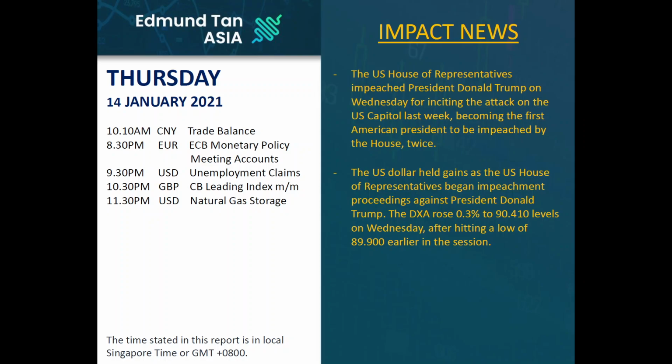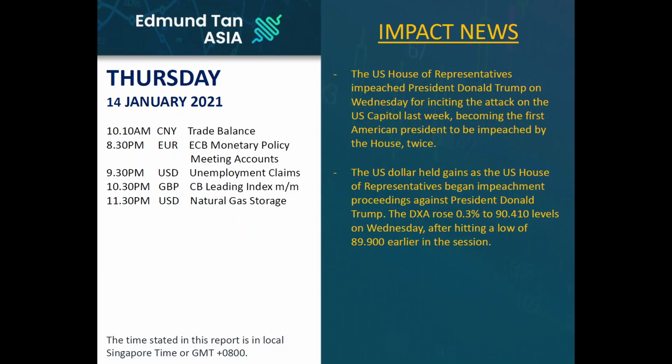Early this morning, I would say about 2 hours ago at 10:10 a.m. local Malaysia time, China released trade balance numbers which came in at 517 billion US dollars. This was above market forecast of about 468 billion dollars. This is largely due to the fact that China's exports were much better compared to the imports in terms of export and import activities for the month of December.